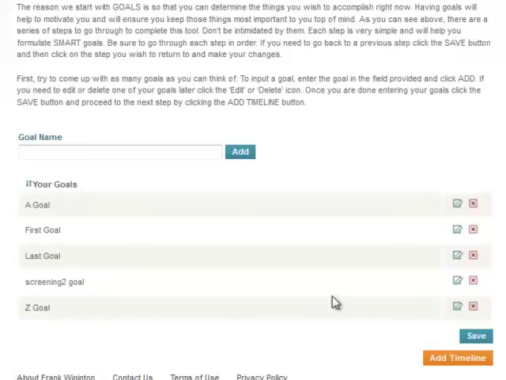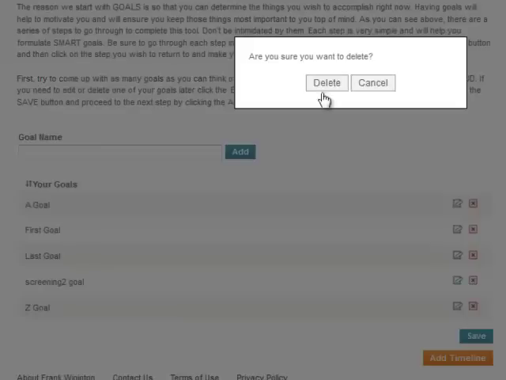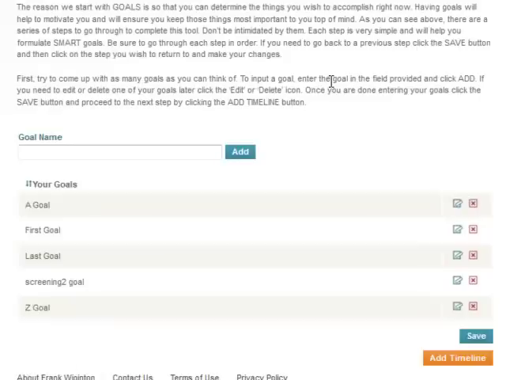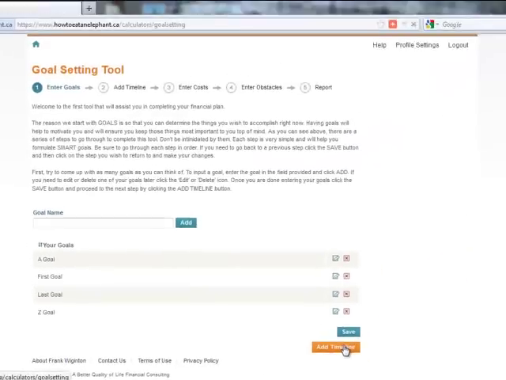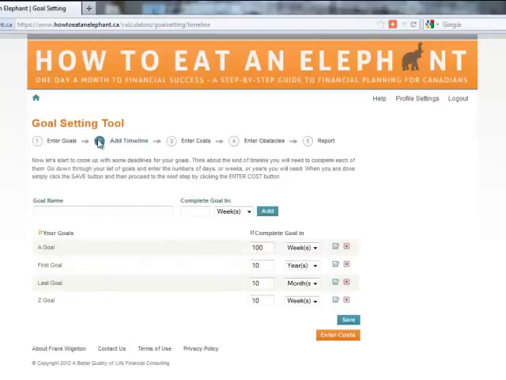If you don't like the goal, you want to get rid of it, simply click the delete button. A message will pop up, are you sure you want to delete, and you say delete or cancel if you don't want to delete. At any point in time, if you click the orange action buttons to move to the next step, anything that you have done will automatically be saved as you move on. So you go to add timelines, and as you can see, you've now moved forward in the list here at the top, and now you can start filling in the information to add the timelines. Very similar functionality. You'll find this on virtually every tool throughout the site.